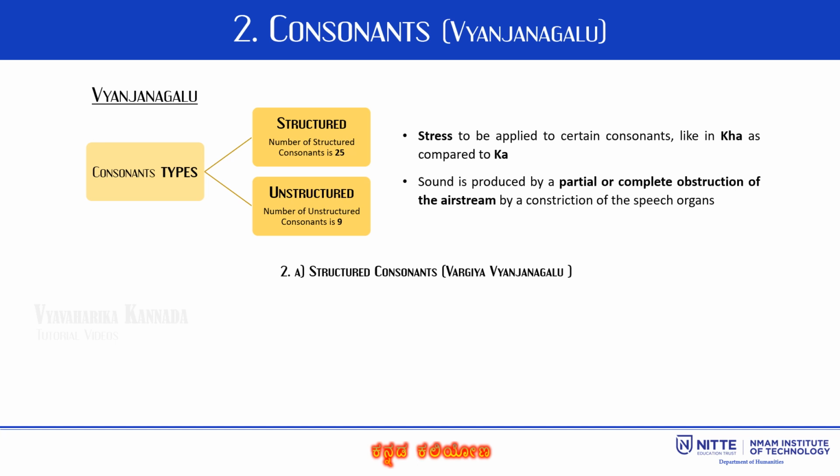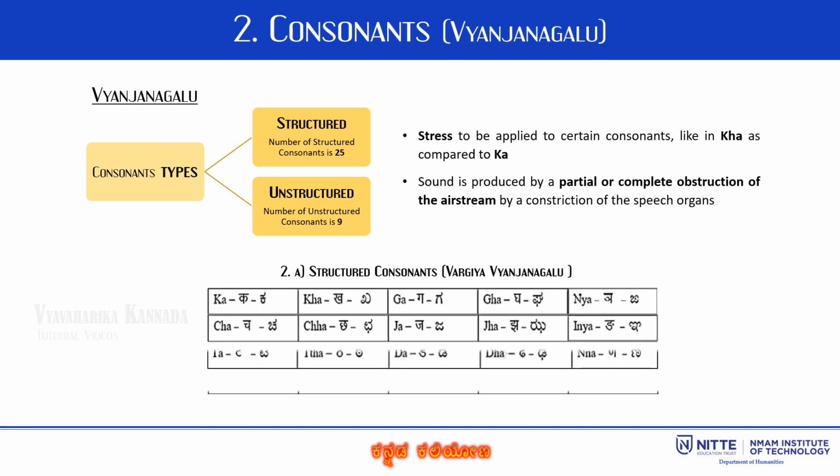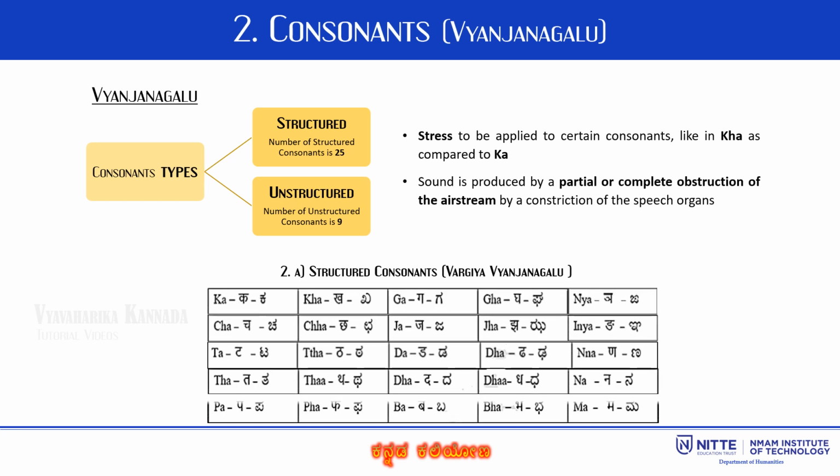Structured consonants are K, G, G, Ng, Ch, Ch, J, J, Ñ, T, Th, D, Th, N, T, Th, D, Th, N, P, F, B, H, M.